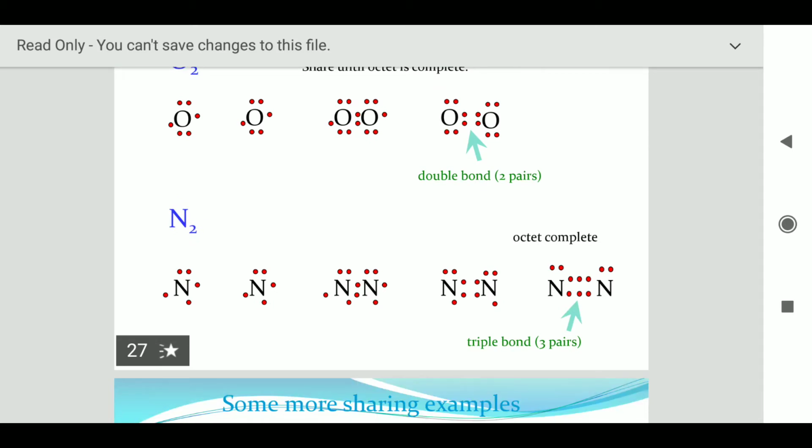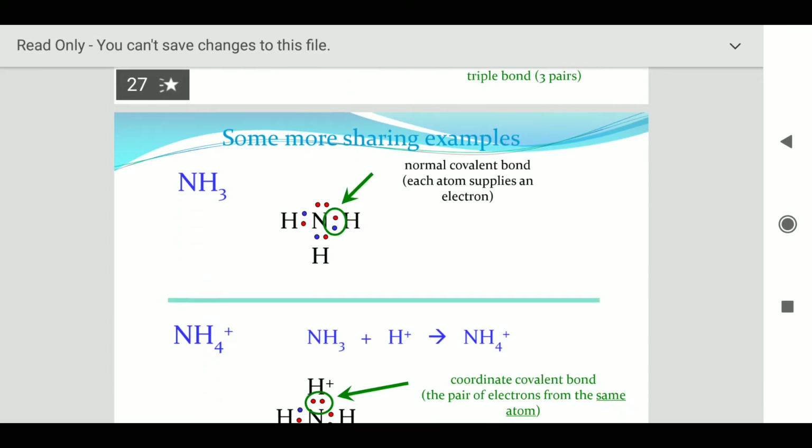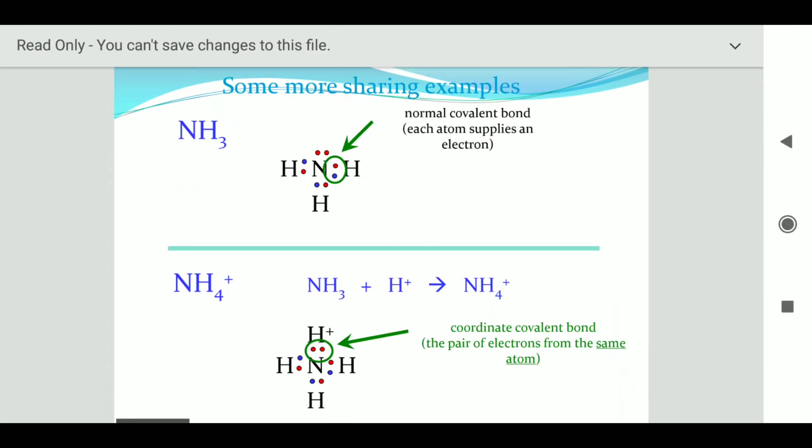Okay, similarly if we talk about nitrogen, उसमें sharing of electron 3 की होती है, so there is a triple bond, whereas in oxygen there is a double bond formation. In O2 there is a double bond, in N2 there is a triple bond formation through sharing of electron, and their octets get completed. Now talking about some more sharing, we can take an example of ammonia also.